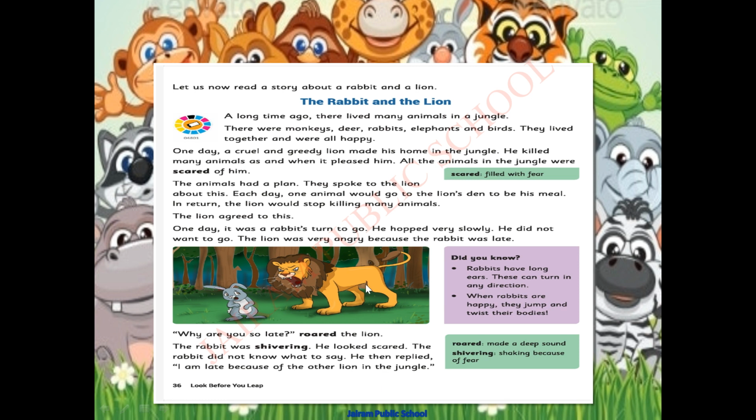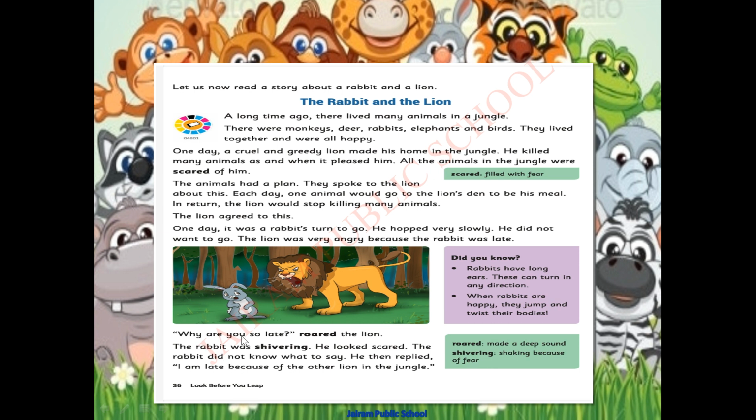So what happened? Look at the picture. The lion was roaring at the rabbit. Look here. Why are you so late? The lion was asking, why are you so late? Roared the lion. The lion's roaring means what? Roared means made a deep sound. The sound will make us scared. Okay, that is the sound of the lion's roar. What is the sound of the lion?